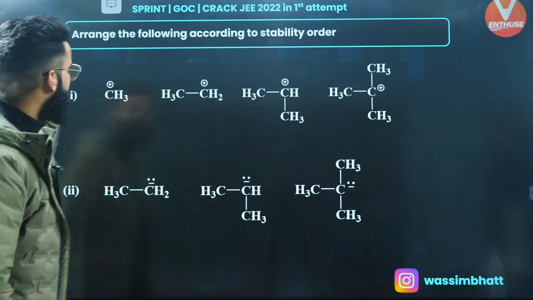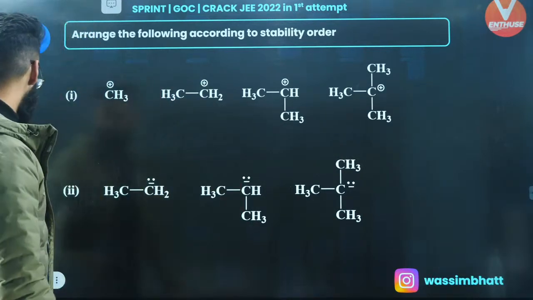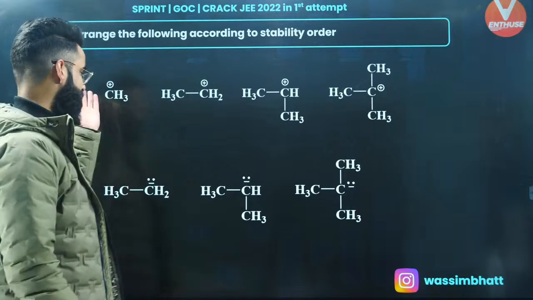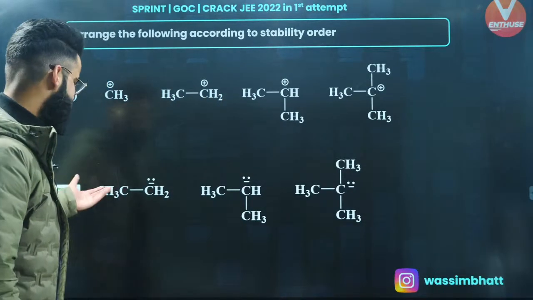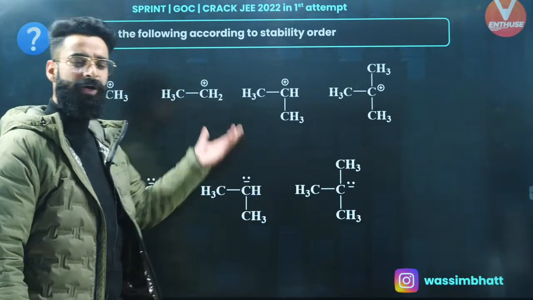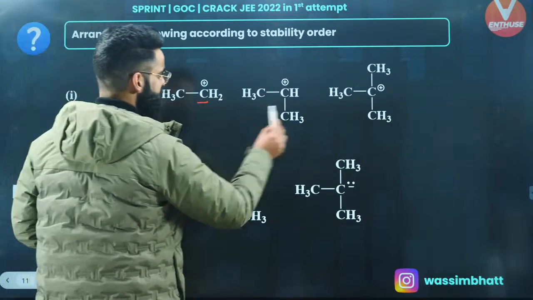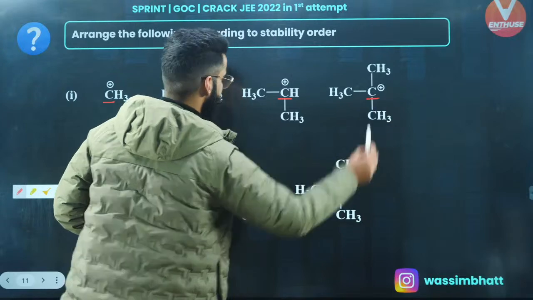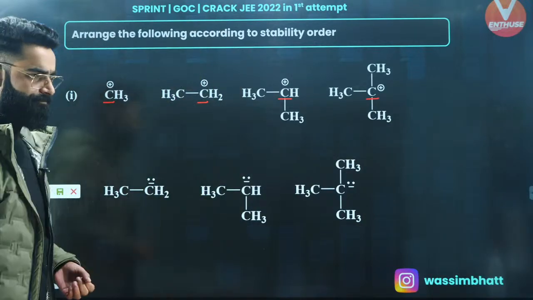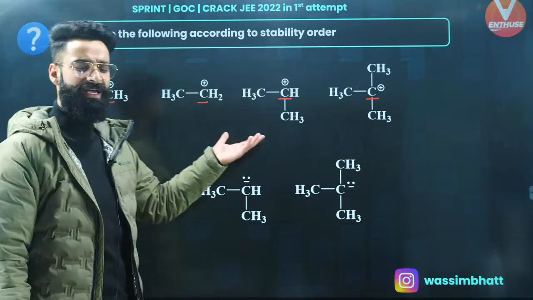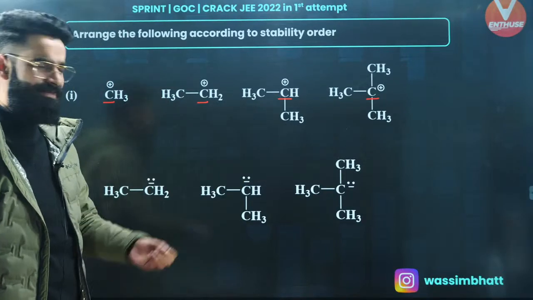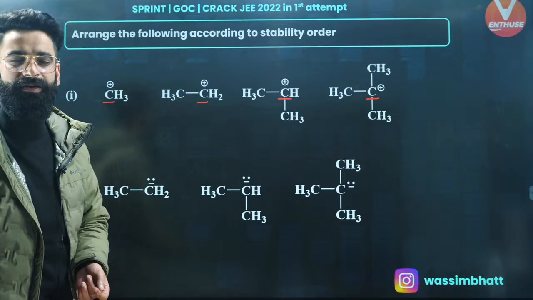Moving on to one more. Arrange the following according to their stability order, right? Very simple questions. These are the carbocations which I'm given with. I need to arrange them on the basis of stability order. Positive charge on this carbon, positive charge on this carbon, over here, right? Perfect. Well, you can decide on the basis of either hyperconjugation or you can decide simply on the basis of inductive effect as well, right?